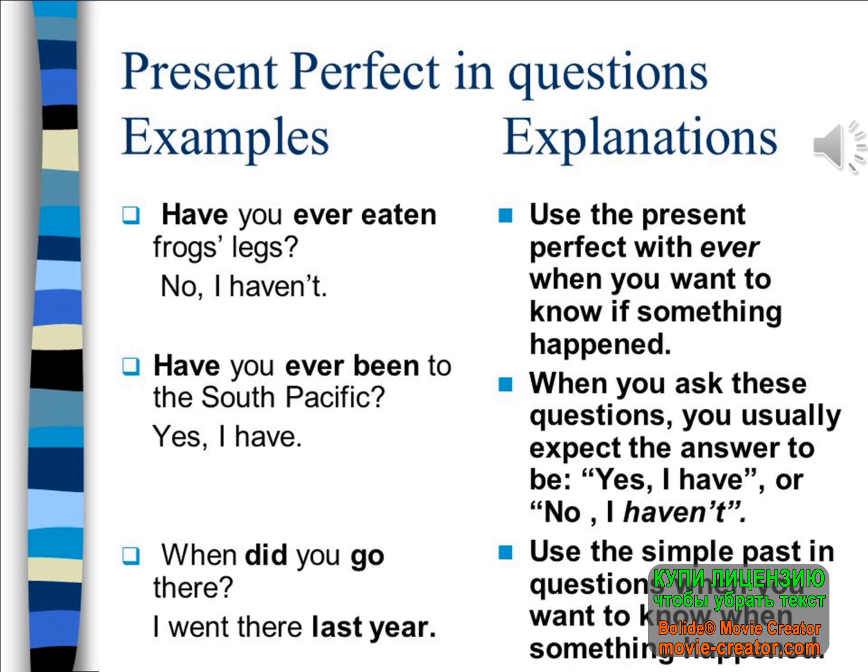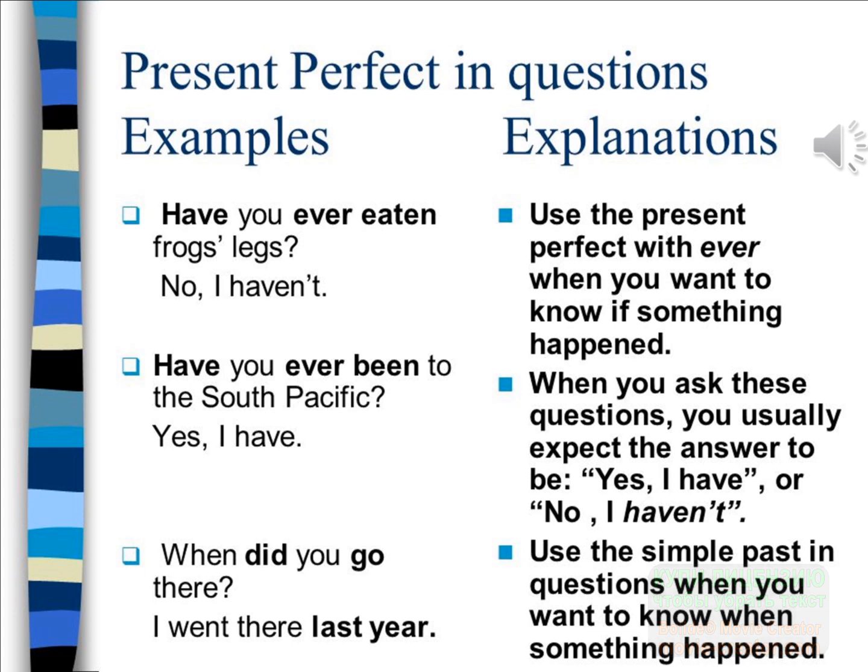Present perfect in questions. We use the present perfect with ever when we want to know if something happened. For example, have you ever eaten frog's legs? No, I haven't. When you ask these questions, you usually expect the answer to be yes, I have, or no, I haven't.